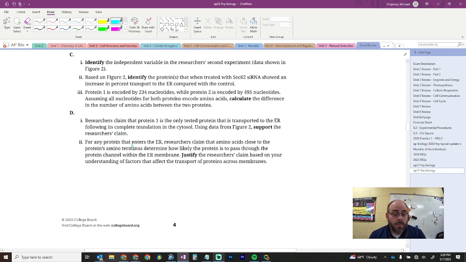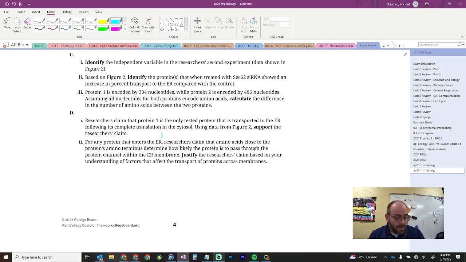Moving on. Part D. Researchers claim that protein 1 is the only tested protein that is transported to the ER following the complete translation in the cytosol. Using data from figure 2, support the researcher's claim. Yes, so I brought my little pad over here because I thought this one was a little bit trickier, right? I had to kind of think about it and write something down. I think the researcher's claim is supported, so I support the researcher's claim. You're giving support for what they're saying, right?